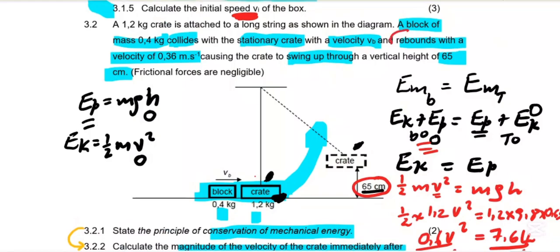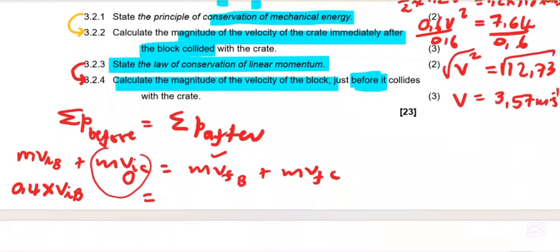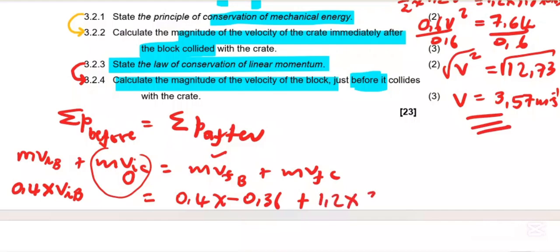They say the block rebounded with the velocity of 0.36, which means when it rebounds it changes direction, meaning that we are going to put a negative there. So for the block the mass is 0.4 times rebound, I will put negative 0.36, plus the crate, here is the velocity of the crate after collision, but the crate mass is 1.2 times 3.57.